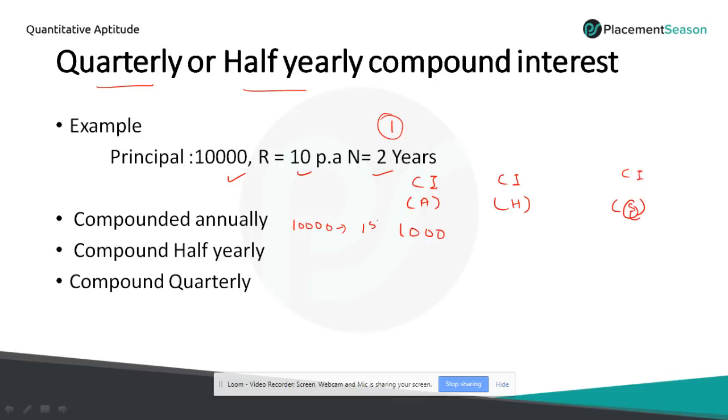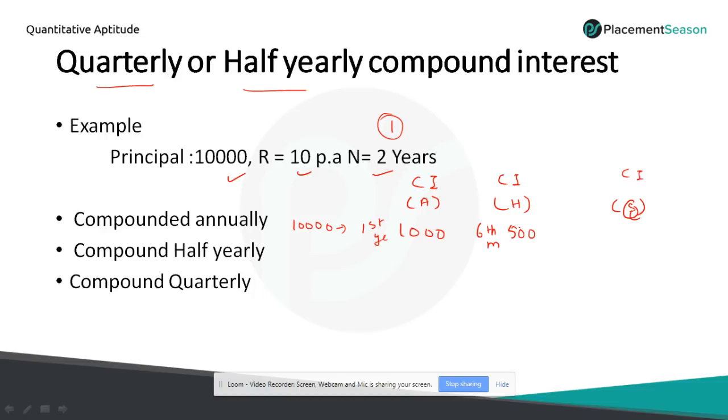In the half yearly case, the same 10% is going to apply, but only for 6 months. So at the end of 6 months, I'll get 500 rupees. So 10% of 10,000 is 1,000 rupees, so I'm getting half of that. So 500 rupees at the end of 6th month.